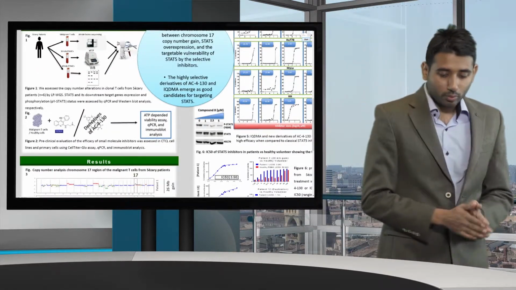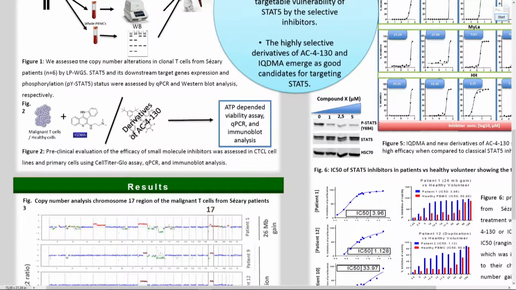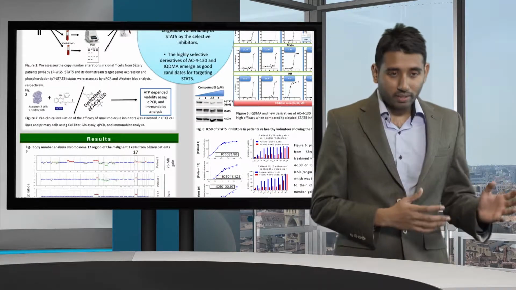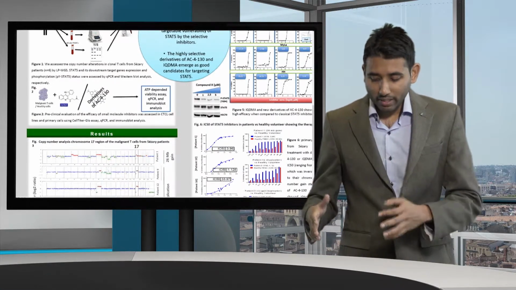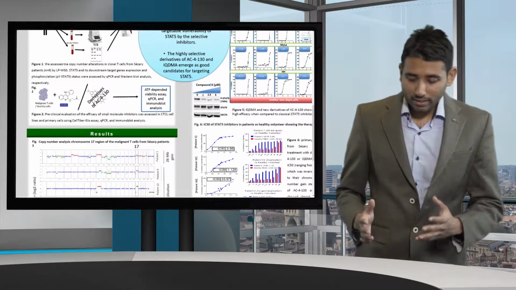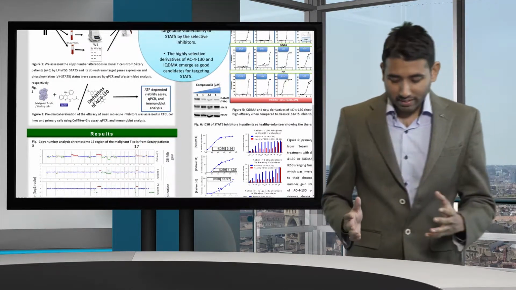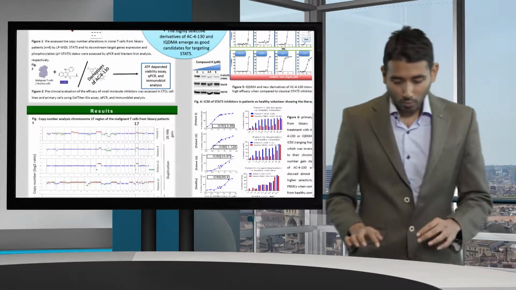And the other part, which is shown in the next figure, is the drug discovery part, where we test the malignant clonal PBMCs with different drugs, or small molecule inhibitors, and check by cytotoxicity assays, qPCR, and immunoblot analysis how they are working.